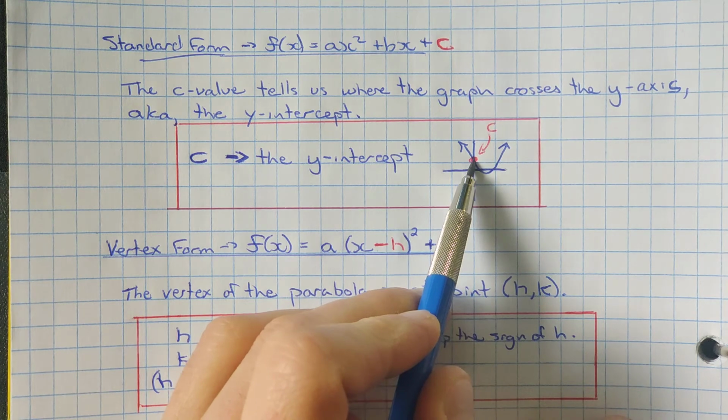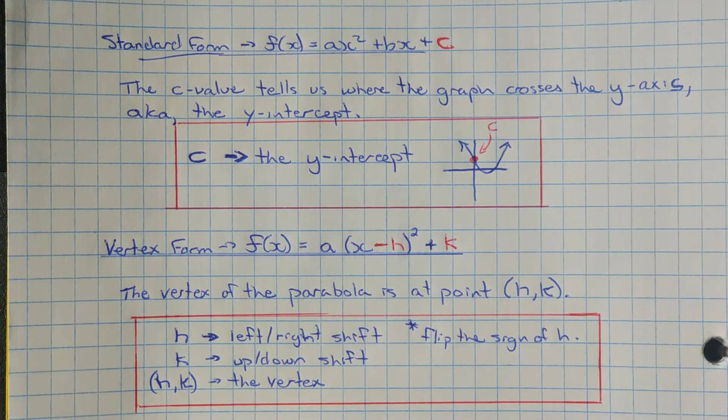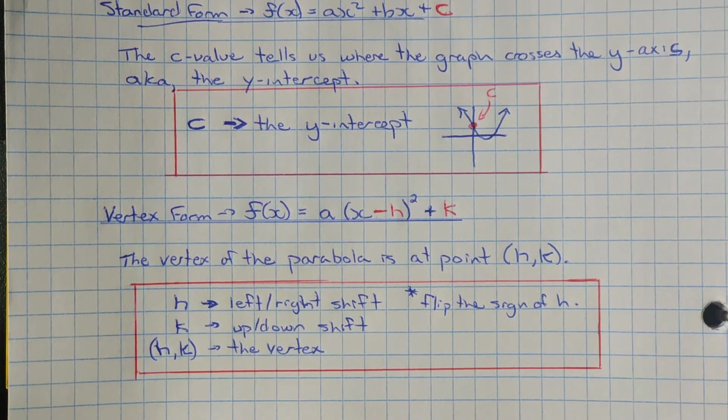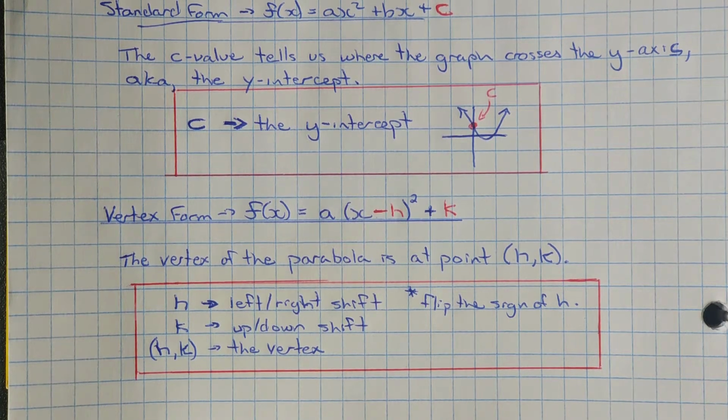It tells us the actual number that is. That's the key value that we get out of the standard form, along with the direction of opening: where the y-intercept is. The vertex form, when we work with that, gives us the vertex.